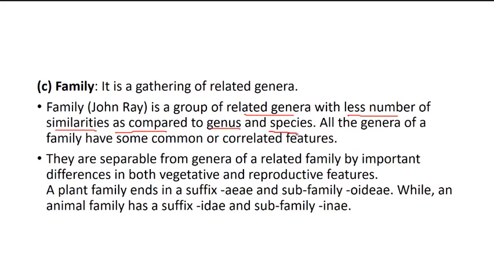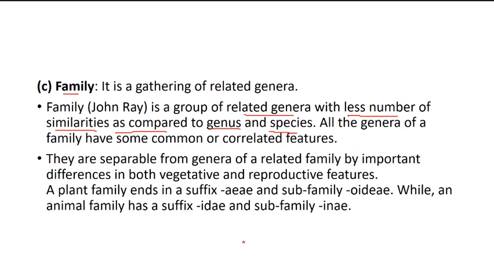The organisms inside a genus have more similarity than the organisms in the family. In the species the organisms have more similarity, in the genus a little less than the species, and in the family the similarity is lesser compared to the genus.